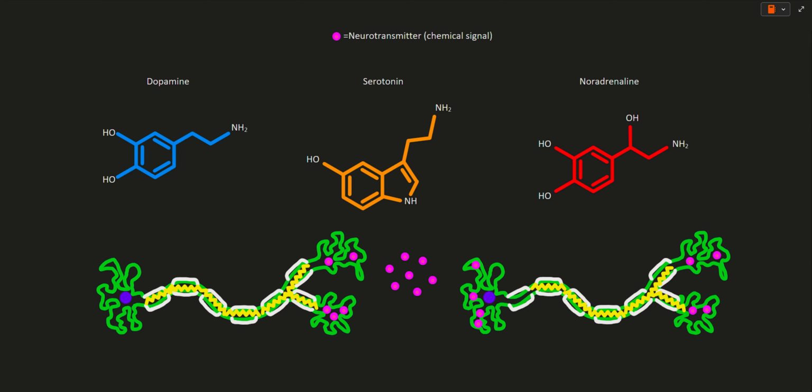Here are some examples of neurotransmitters. Dopamine gives you feelings of pleasure, satisfaction, and motivation. Junk food releases dopamine, which explains why individuals may seek eating junk food despite it being unhealthy. Serotonin controls your mood. Fluctuations in serotonin may lead to depression and anxiety. Noradrenaline gives feelings of arousal during stress. It is released during a workout to help maintain sufficient energy during an exercise. All of these neurotransmitters are transmitted through neurons, hence the name neurotransmitter.